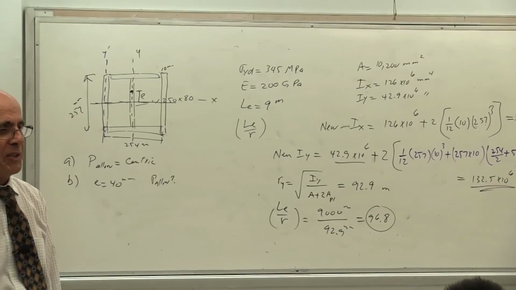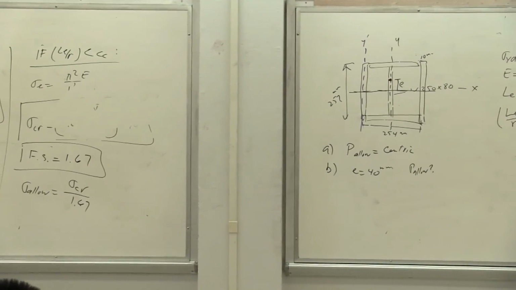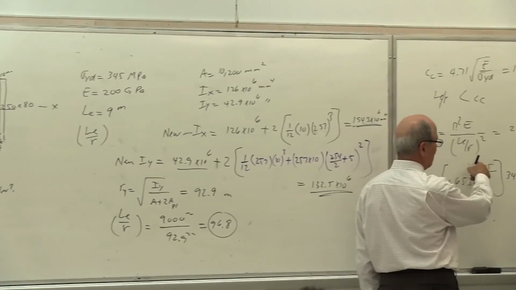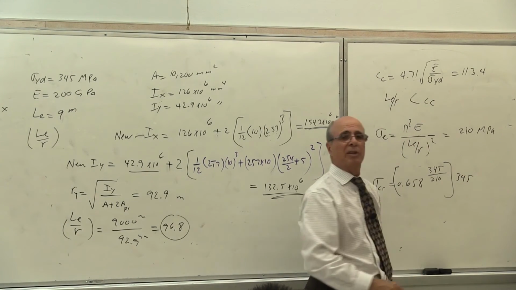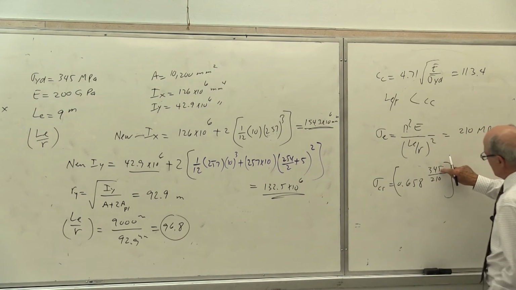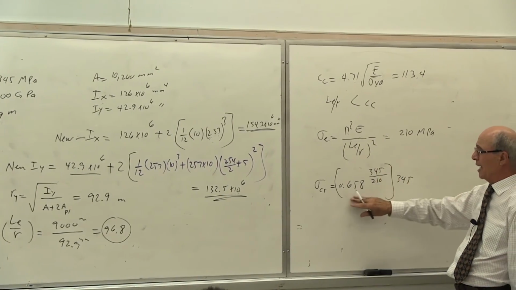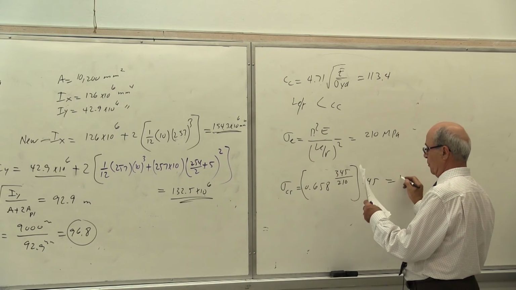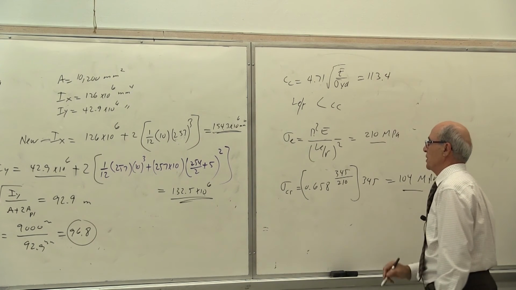Yes? Correct? Multiplied by sigma yield. This was the formula. 0.658 to the power of sigma yield over sigma Euler, multiplied by sigma yield. I said this is always less than 1. Is that correct or not? When you calculate that one, this becomes almost 1.5. Is that correct or not? Then you raise it to the power of 1.5, which becomes a smaller 0.5. So you can figure that out. This becomes 104 megapascal. Notice, again, reducing.